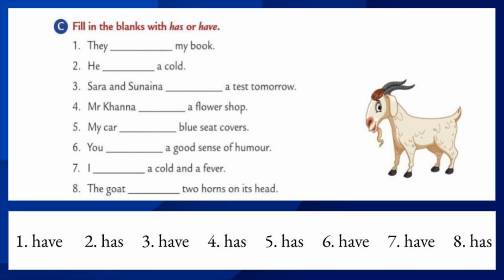Let's move to the seventh one. I dash a cold and a fever. What is the subject? I. It is an exception case. So we should use have. I have a cold and a fever.